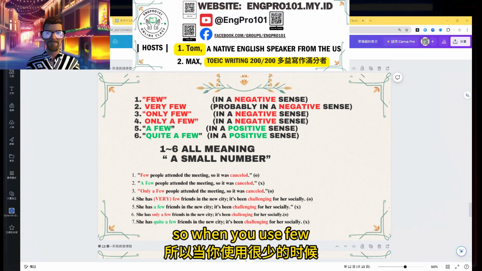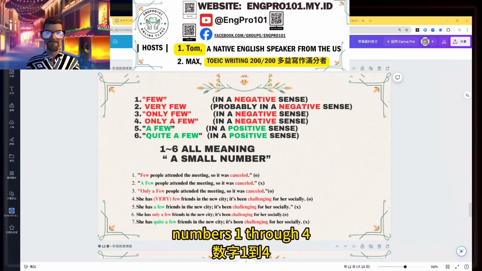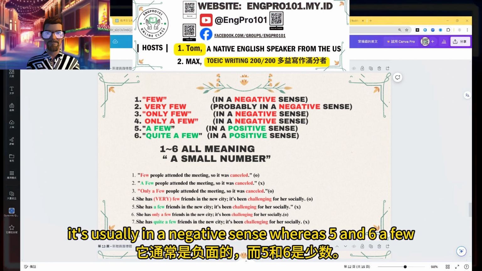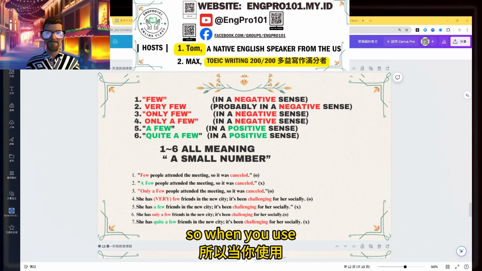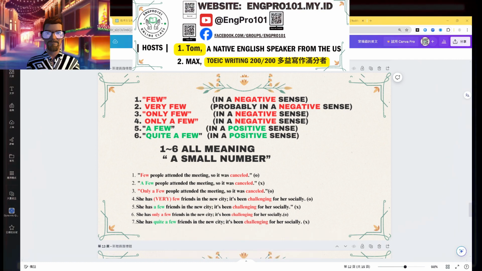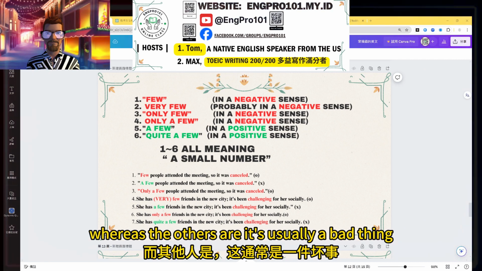So when you use few, like the numbers 1 through 4, few, very few, only a few, it's usually in a negative sense. Whereas 5 and 6, a few, quite a few, is in a positive sense. So when you use the last two, it means that in the statement it's a good thing, whereas the others, it's usually a bad thing.